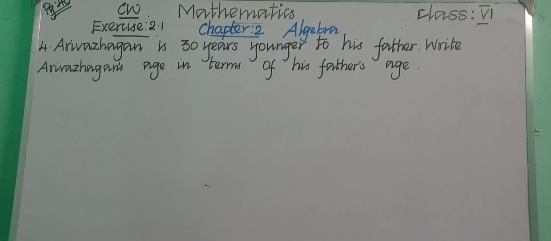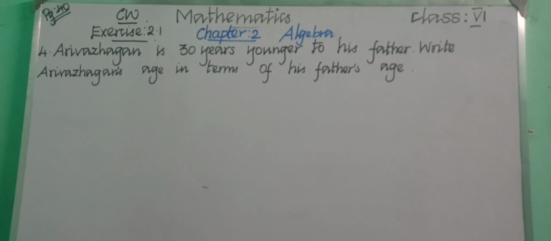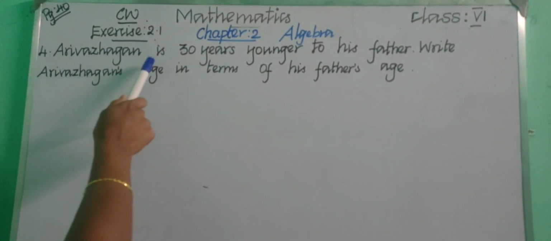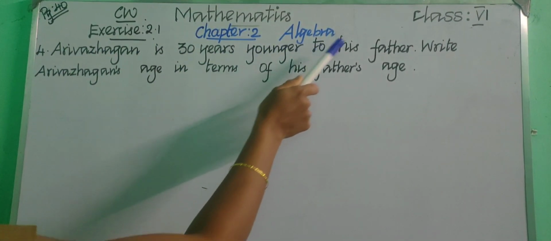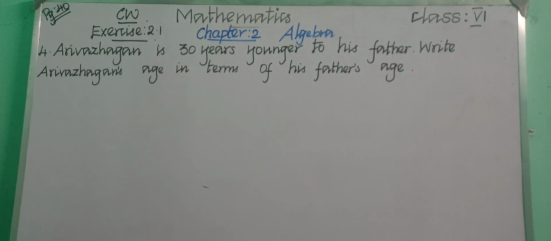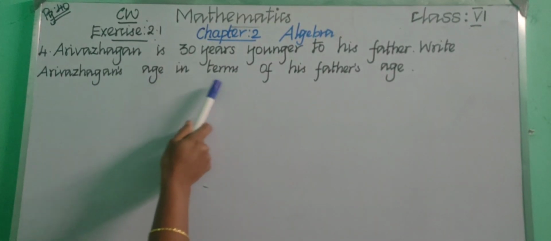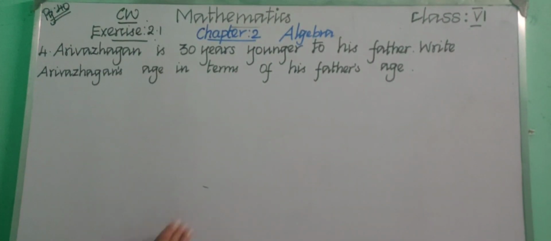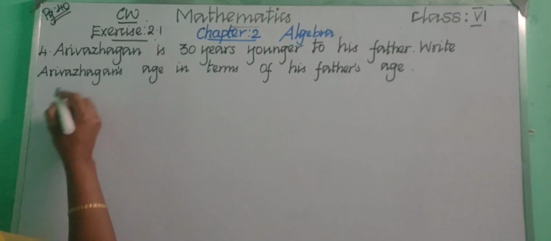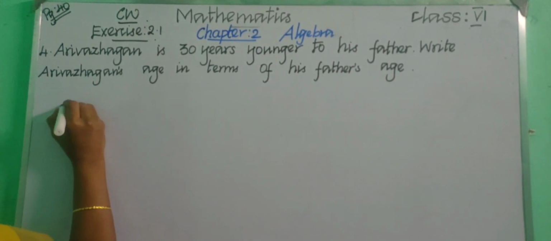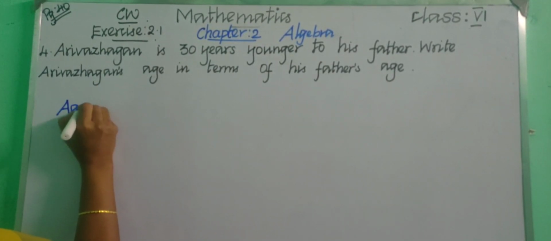Children, read the question. Arivalagan is 30 years younger to his father. Write Arivalagan's age in terms of his father's age. Now what can we say?